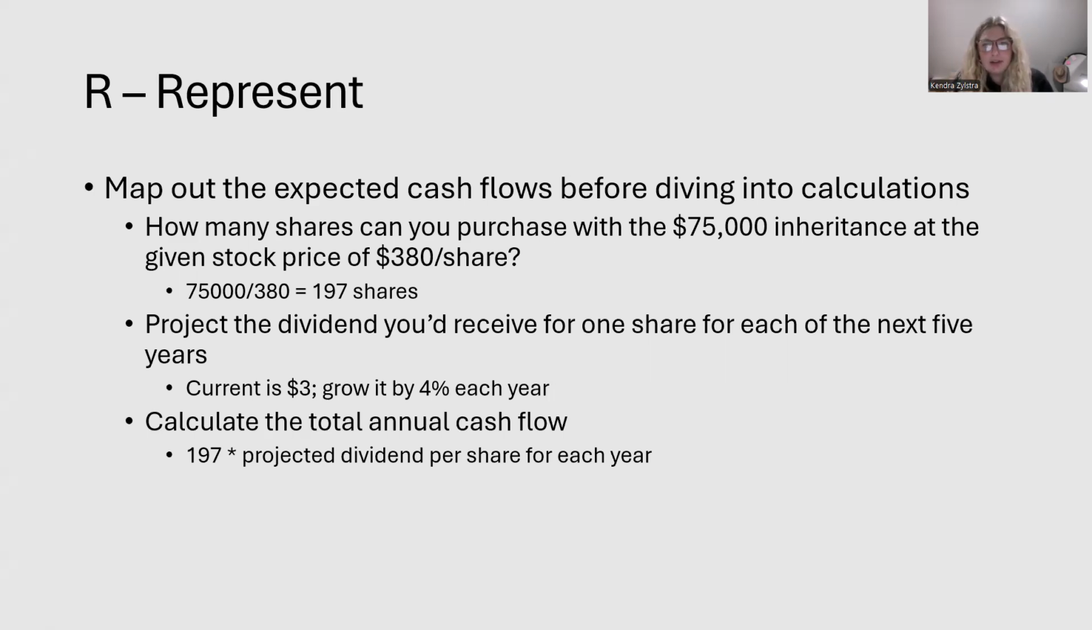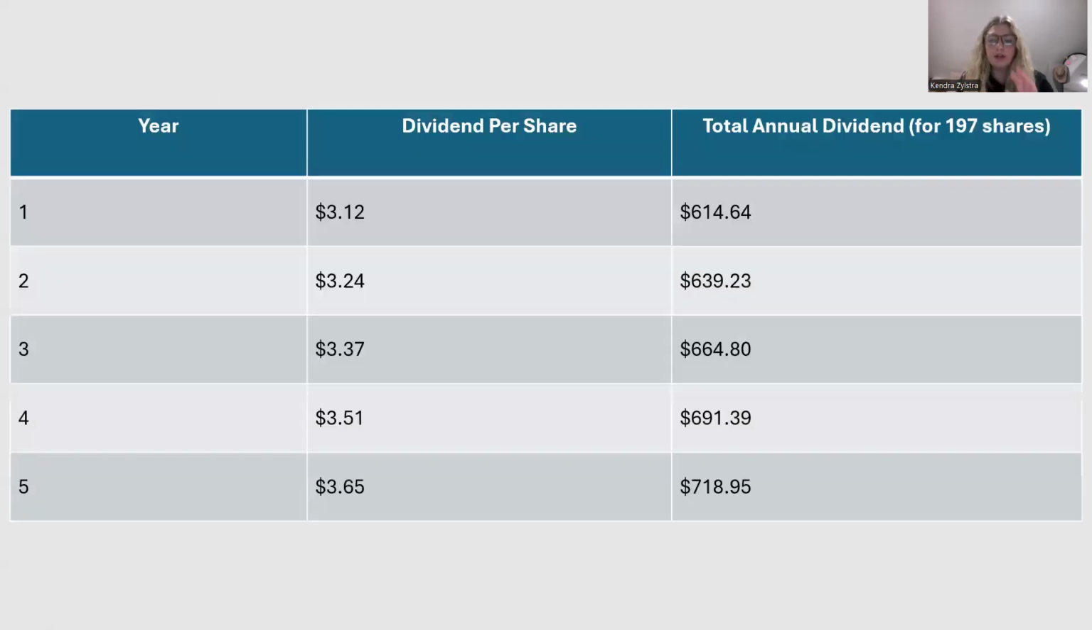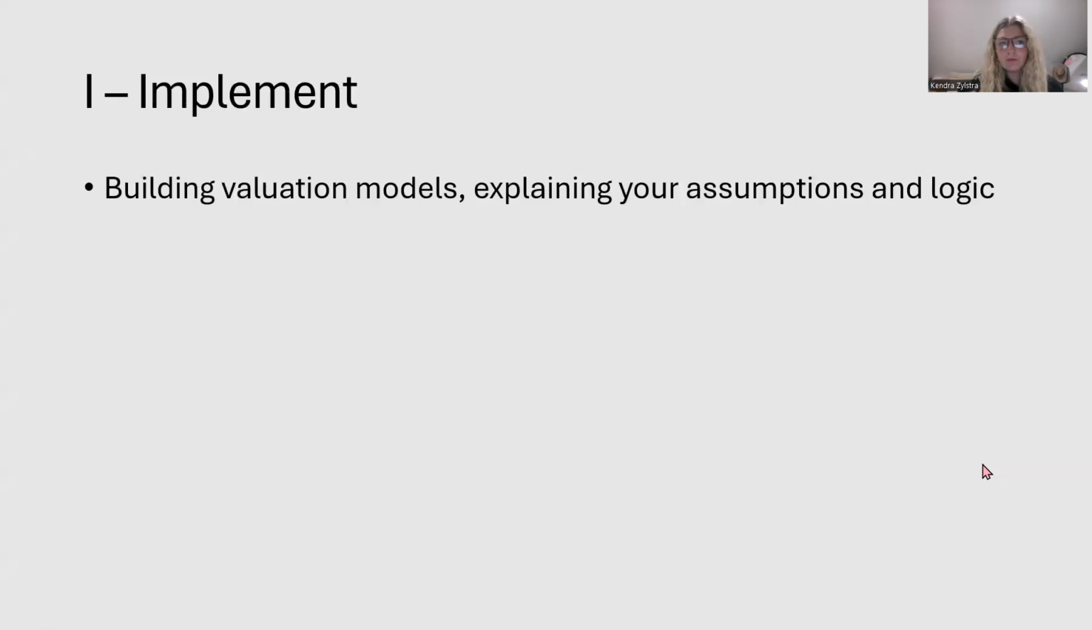Then to project the dividend we'd receive for one share for each of the next 5 years, the current is $3, and we knew from the previous information that it grows by 4% each year. And then finally, we can multiply 197, which is our shares, times the projected dividend per share for each year to calculate the total annual cash flow. So here's a nice outline of this for the next 5 years. It shows the current year, the dividend per share, and the total annual dividend for the 197 shares. And this is based off of, like we talked about before, the 4% per year.